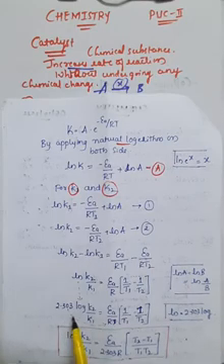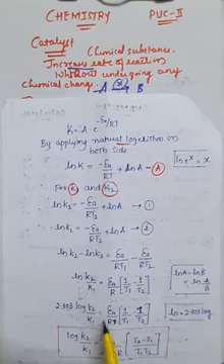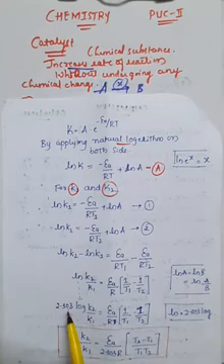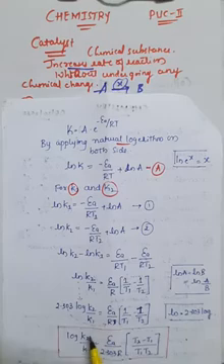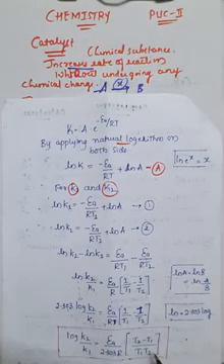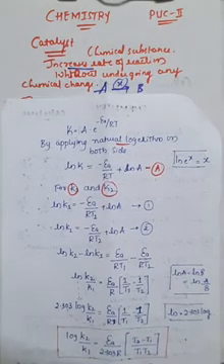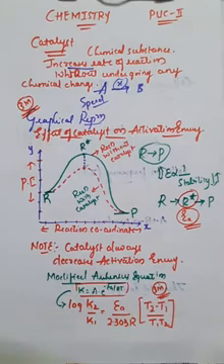So 2.303 into log K2 divided by K1 is equal to Ea divided by R into 1 divided by T1 minus 1 divided by T2. If I take this 2.303 to the denominator, it converts into log of K2 divided by K1 equal to Ea divided by 2.303 into R multiplied by T2 minus T1 divided by T1 into T2, right? So don't worry about the derivation.